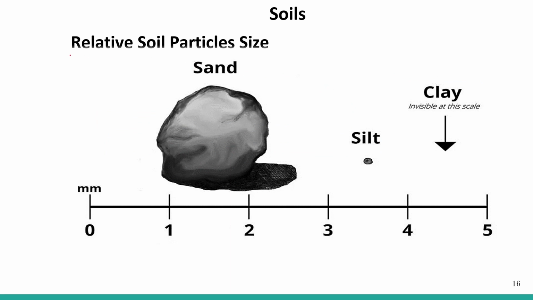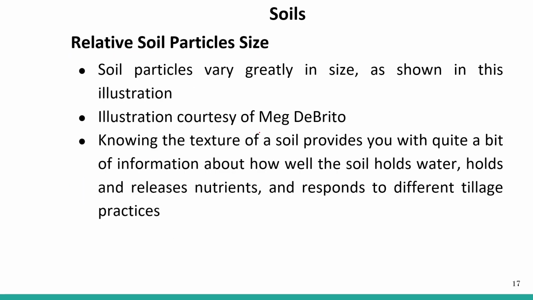So here you can see the relative soil particle size. So sand particle, you can see how much it is, right? 1 to 2 means approximately 1 millimeter. Silt, you can see the silt is so small, right? And clay is invisible on this scale if we are measuring in terms of millimeters. Soil particles vary greatly in size as shown in this illustration, right? Illustration courtesy of Meg de Brito. So this was the courtesy for this particular image.